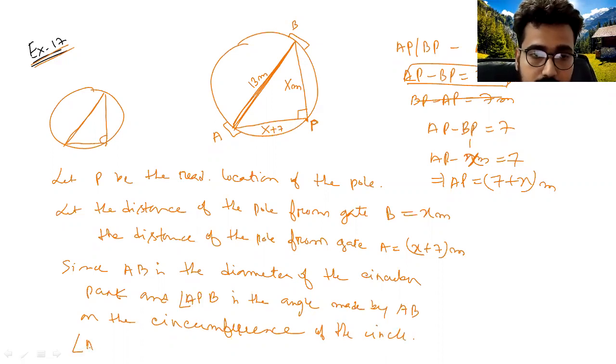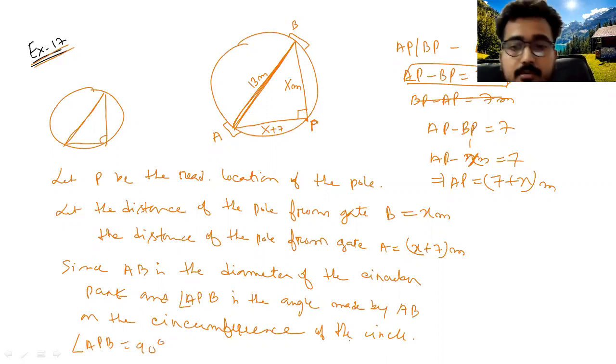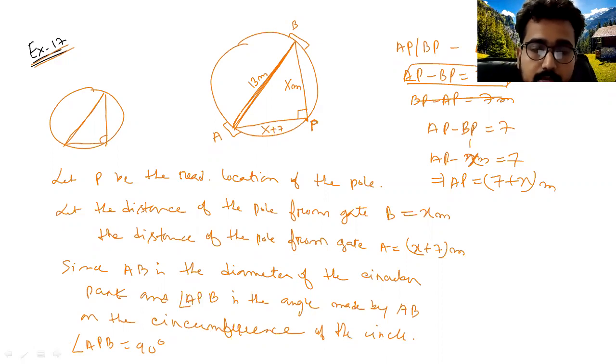So your APB will be 90 degrees. Yes or no? So that means triangle APB will be a right angle triangle.